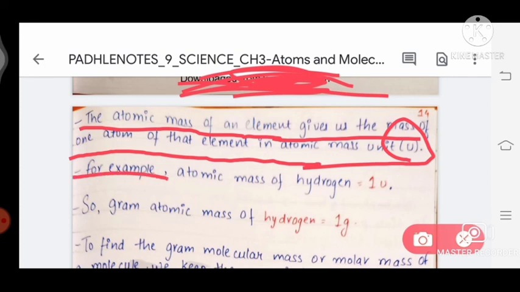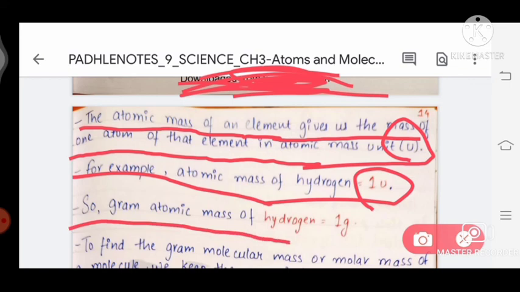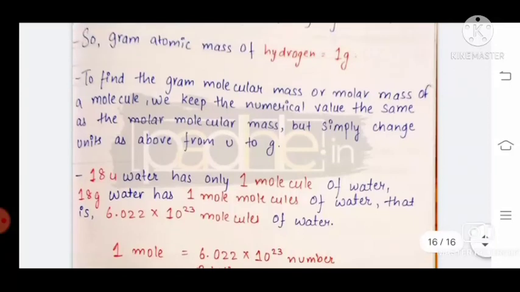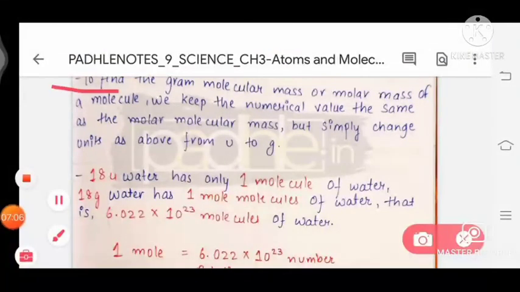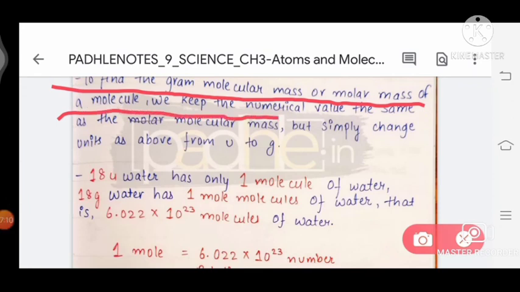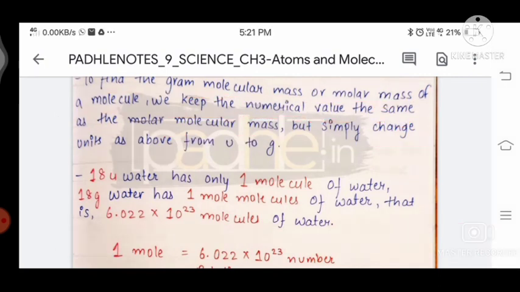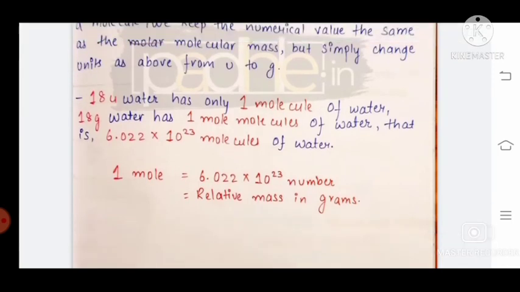For example, the atomic mass of hydrogen is 1 U, so the gram atomic mass of hydrogen is 1 gram. To find the gram molecular mass or molar mass of a molecule, we keep the numerical value the same as the molecular mass, but simply change the unit from U to g, where U is unified mass and g is gram.